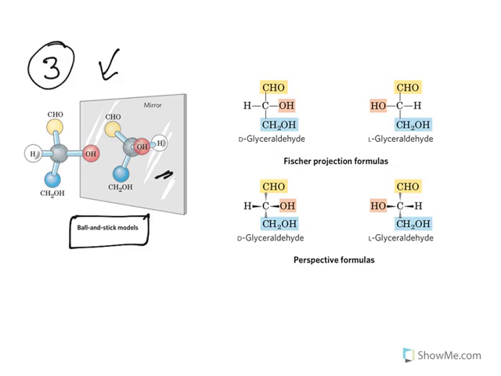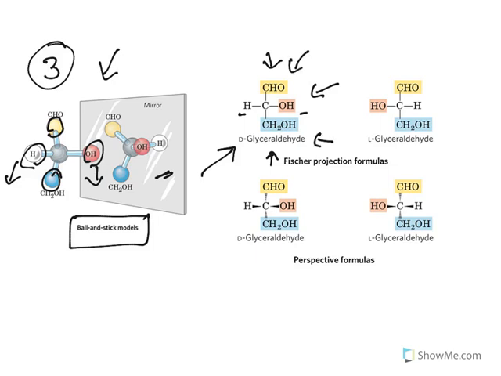Now Fischer has come up with an idea stating that the horizontal lines indicate the groups which are coming towards ourselves, coming out of the plane. So these two horizontal are these two groups which are coming out of the plane. And the vertical groups which go back of the plane, they are going back side. So Fischer convention says that the horizontal lines are coming towards us or out of the plane, whereas the vertical groups represent the groups which are going back side of the plane.